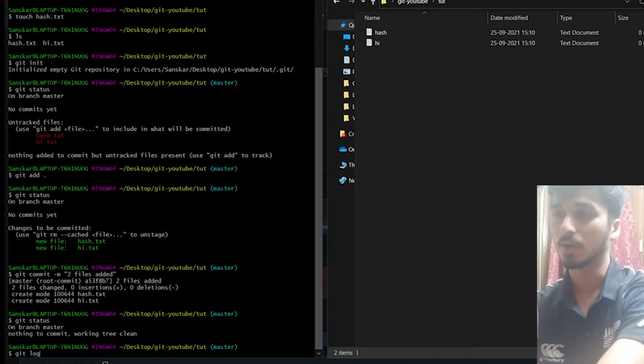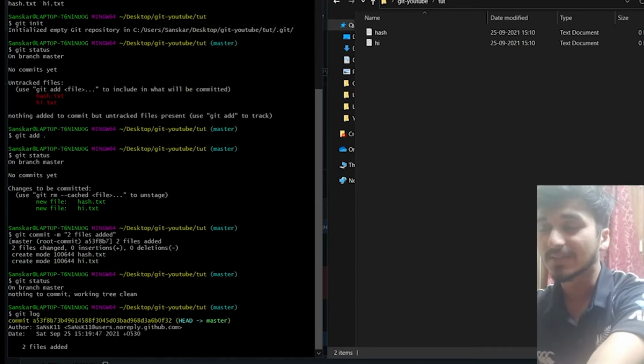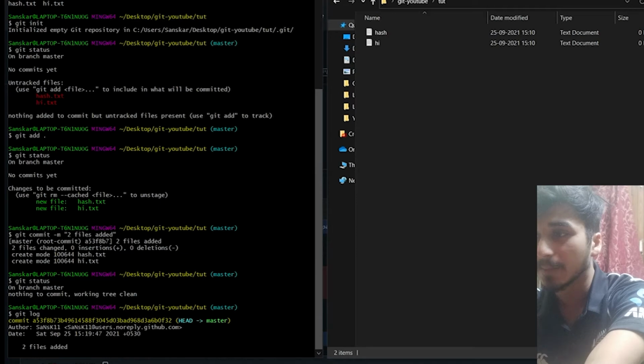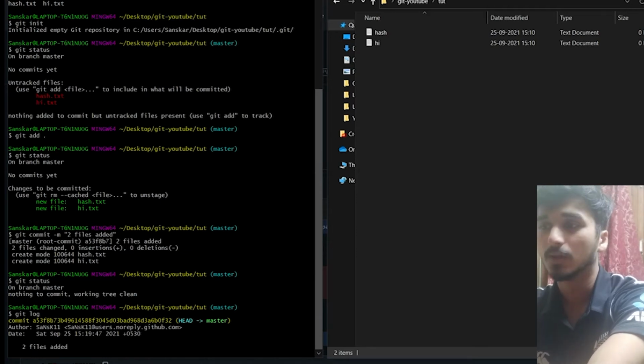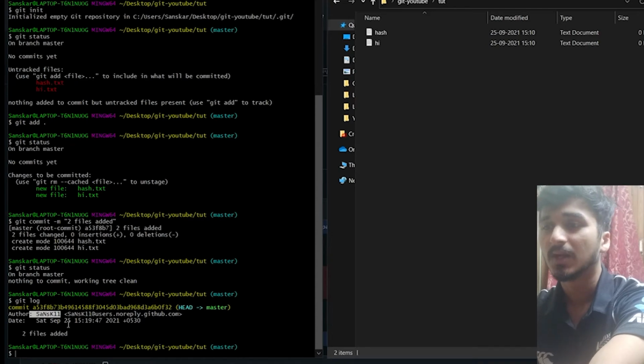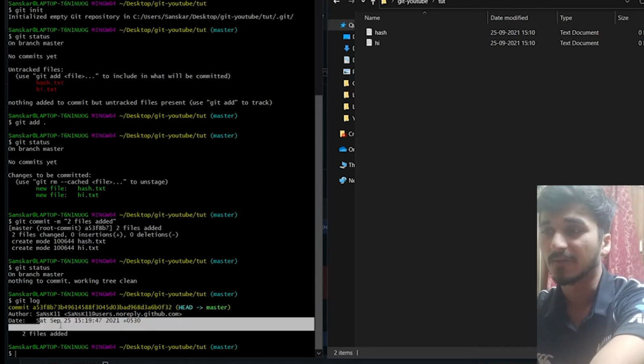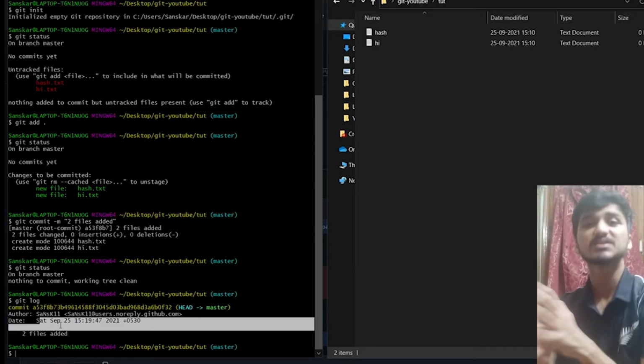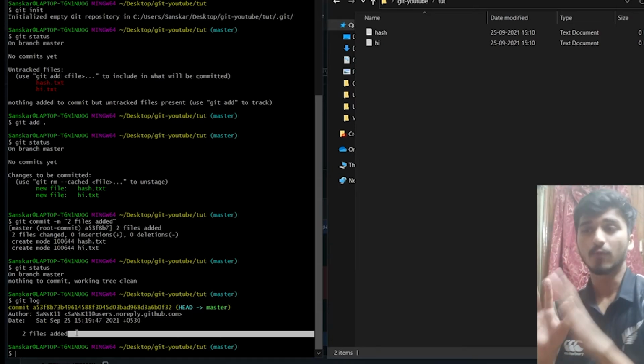Let's say git log. Okay, now this is the history. Commit. This is the commit name, or you can say the code. It says author. This is my GitHub username, that's why it's saying Sansk11. And date, September 25. Time, 2 files added. Now this is the photo. Okay, this is the photo I was talking about.